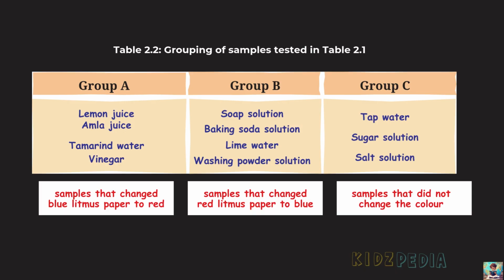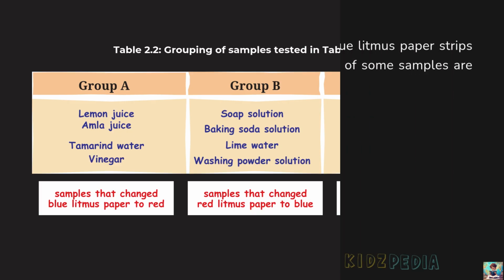By sorting the samples in this way, we can easily compare their behavior. Notice that the substances within each group show a similar effect on litmus paper. This suggests that substances in the same group may have something in common. In the next part, we will explore what makes these groups different from one another and what these color changes actually tell us about the substances.